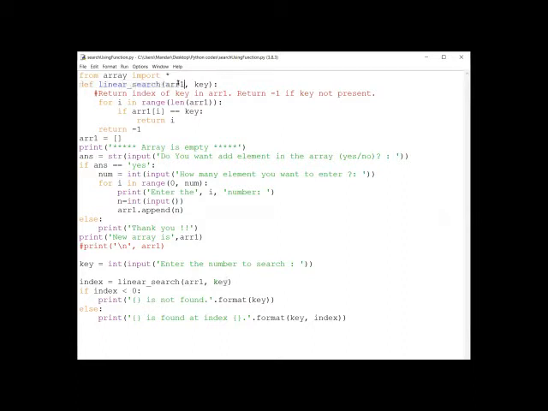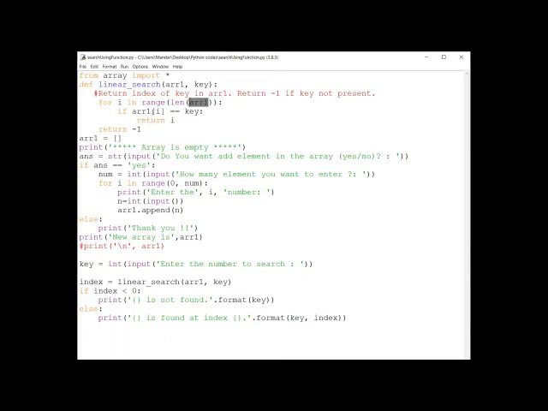function. So these two things will be received here as it is. Here the array will be received and here the key will be received. Right. Now what do we have to do? Again we have to compare at most 5 elements, right? So for that purpose I require the for loop. So for i in the range of the length of this array 1, suppose the length is 5, then i will be ranging from 0 to 5, right?